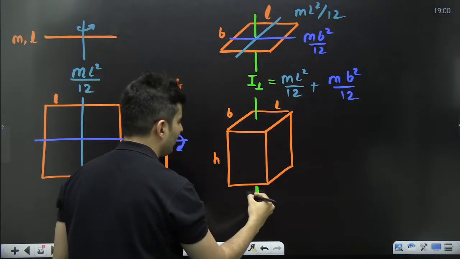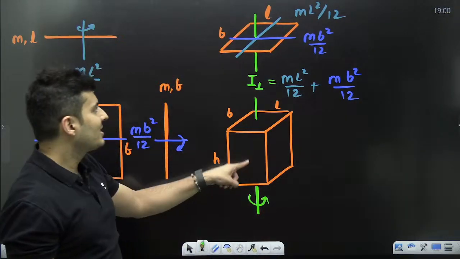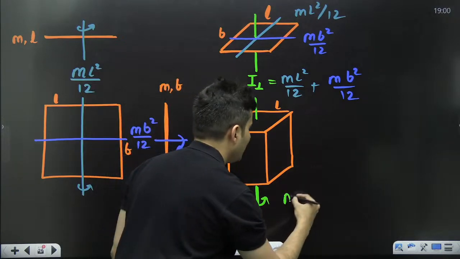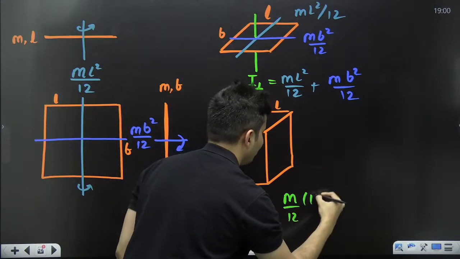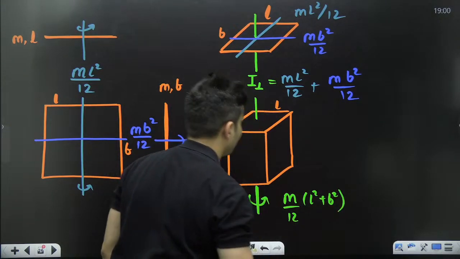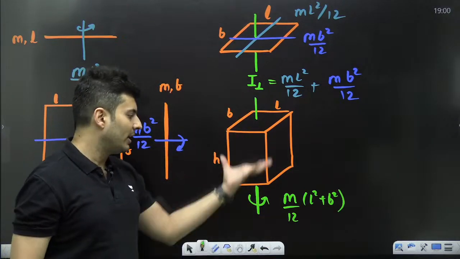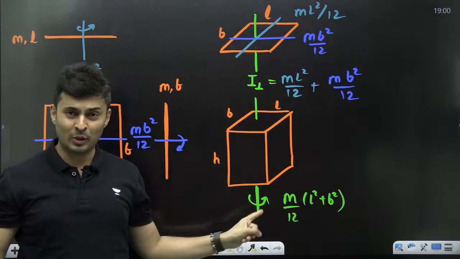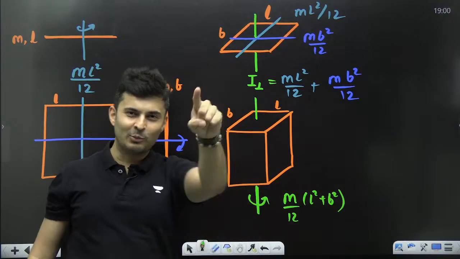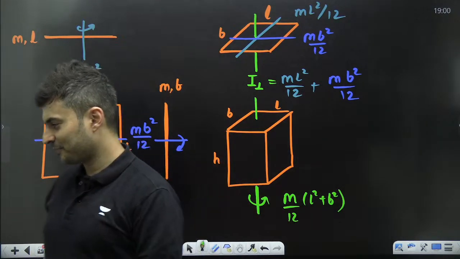What will be the moment of inertia about this axis? Same as over here. So shouldn't it be just m by 12 times l square plus b square, irrespective of the height? Stretching property I have used. So now I know the formula for moment of inertia of a cuboid.